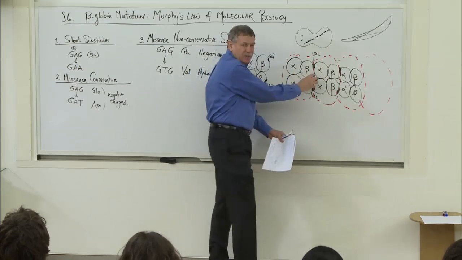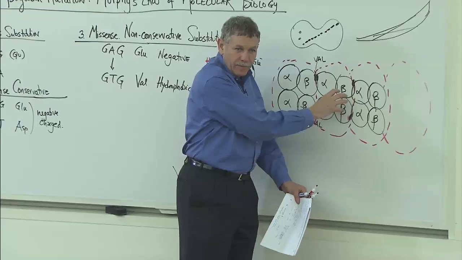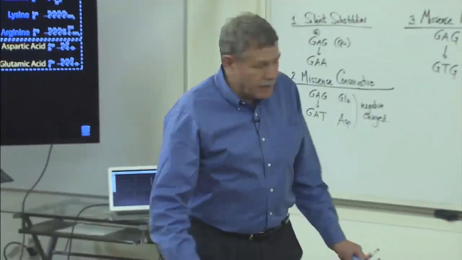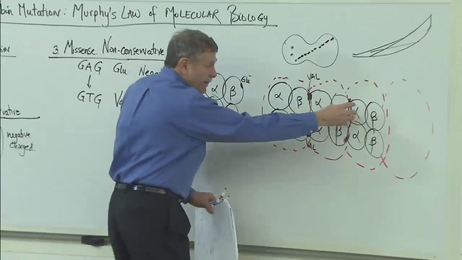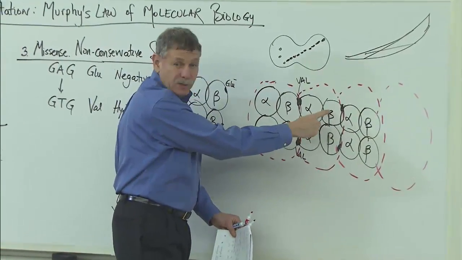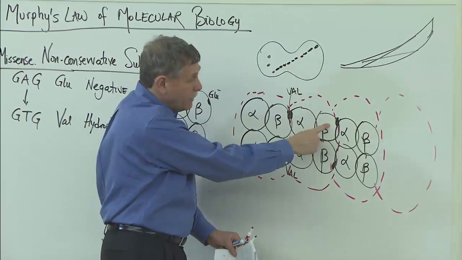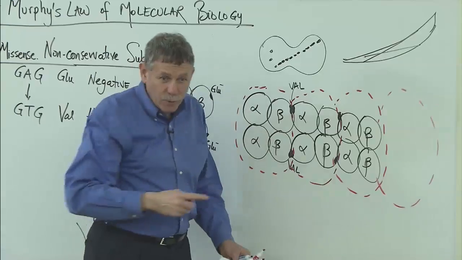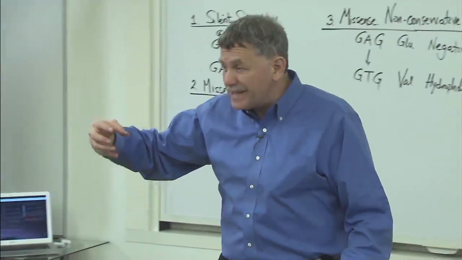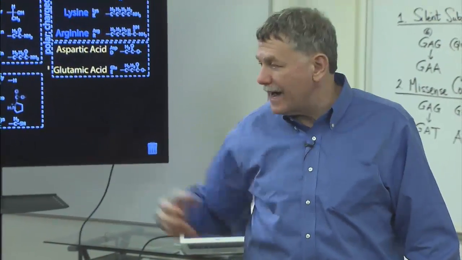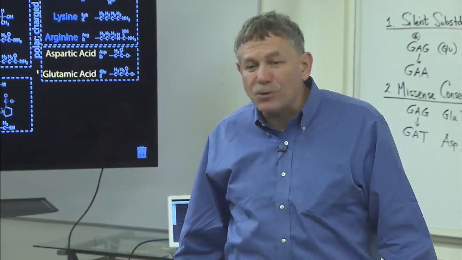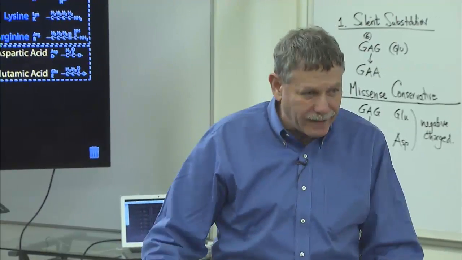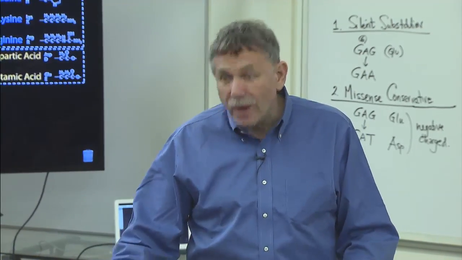So suppose a couple of these guys hook together like this. But the others break up the chain, because some of these guys here, you'll have this hydrophobic pocket binding this hydrophobic valine here, but this one is not a mutant beta. So some of these are mutant betas and some are non-mutant betas. As a chain starts to grow, every time it has a non-mutant beta attached to it, it stops. So that's not such a serious problem. This is why at the molecular level it's a recessive trait, because having some good ones is enough.